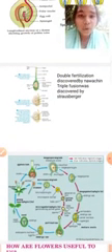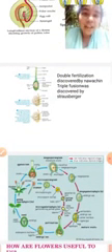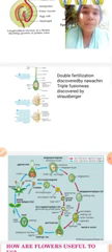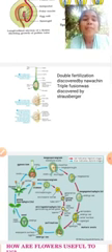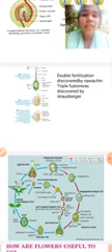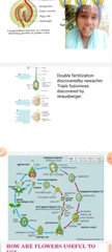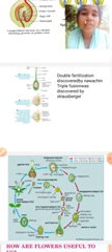Next, after the development of the pollen grains, one pollen grain fuses with the egg cell to form the zygote. The zygote will become the embryo. The embryo will become the seed. This is called fertilization. Fertilization means the fusion of the male gamete and the female gamete, also called syngamy.